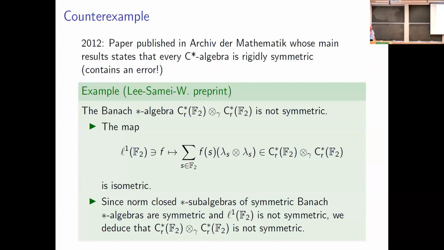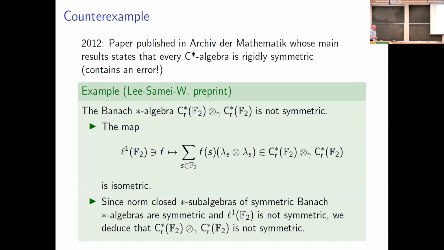But we've been able to cook up an example of a C-star algebra that's not rigidly symmetric. And it's not too hard. I can show you very quickly. If you take the Banach space projective tensor product of the reduced group C-star algebra of the free group against itself, we can see that this contains a copy of little L1 of F2.